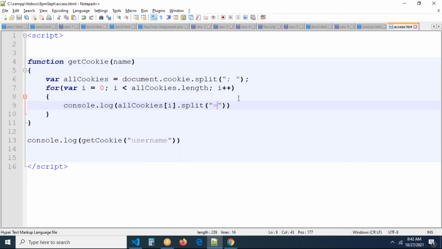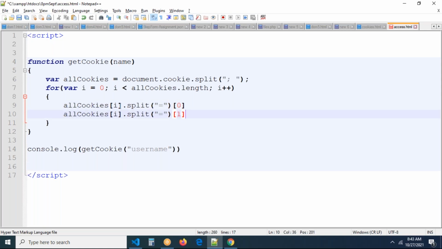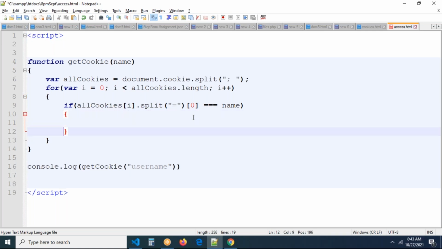Now what I need to do: we know this is an array. If we take the first element, then this is going to be the key, and the next one is going to be the value. So if the condition equals the name you pass in, this is the name, then I have to return the value. Now you can see I'm writing the condition and just returning it. Return the cookie, this is the value you should return. Now you can check this.